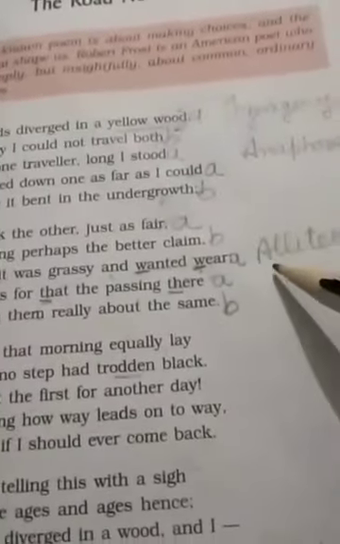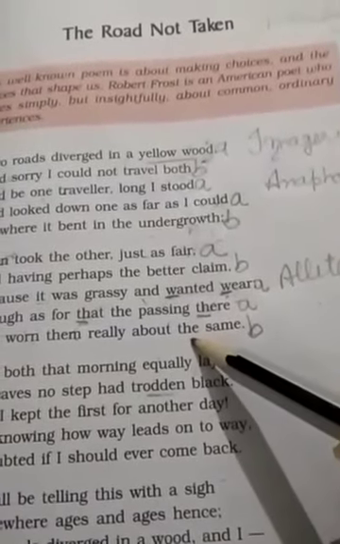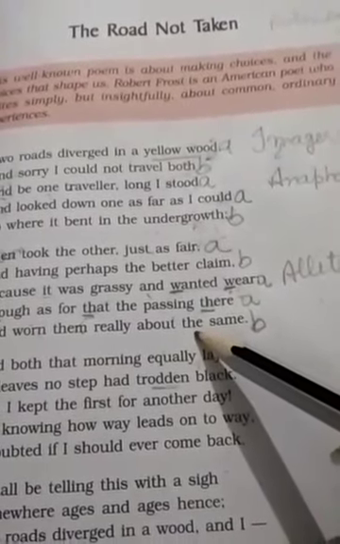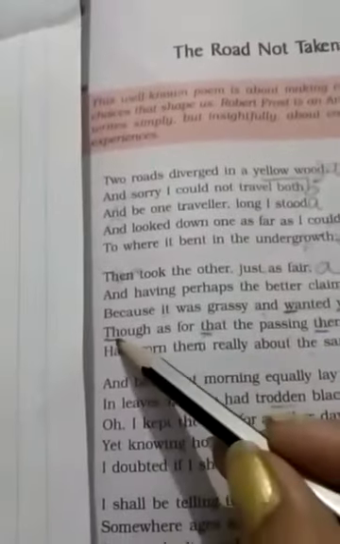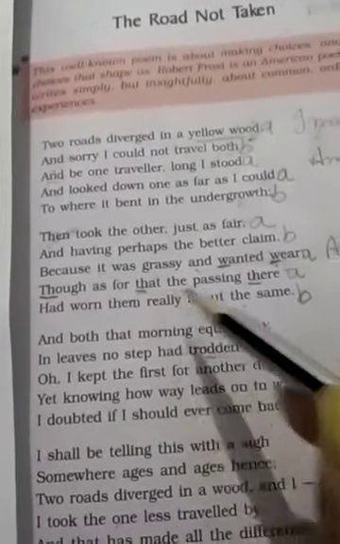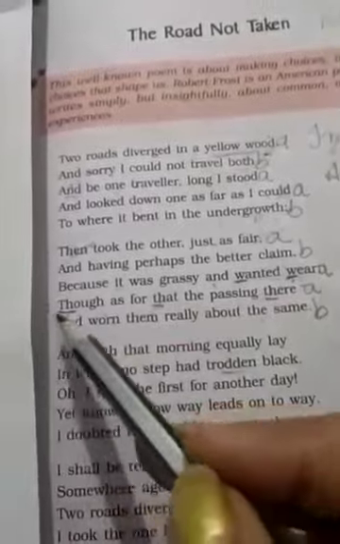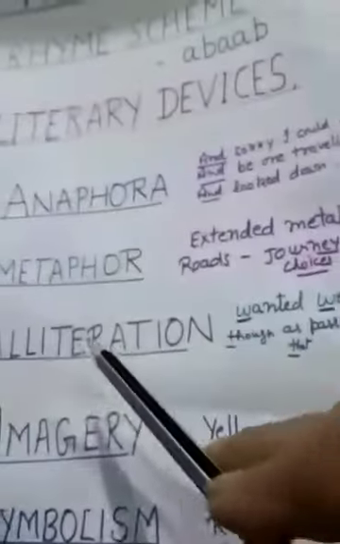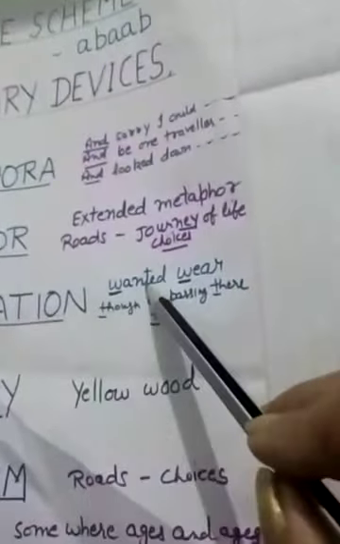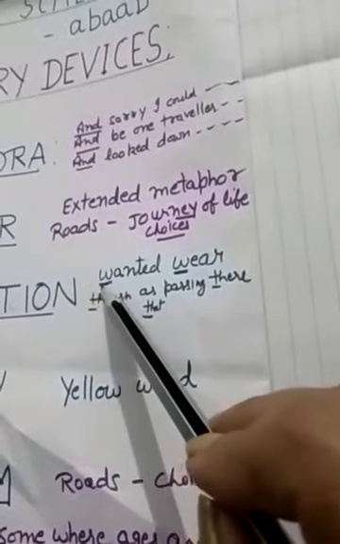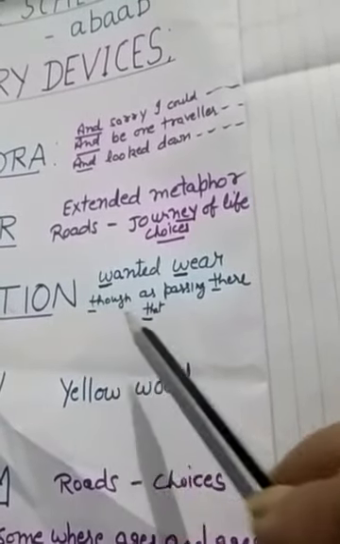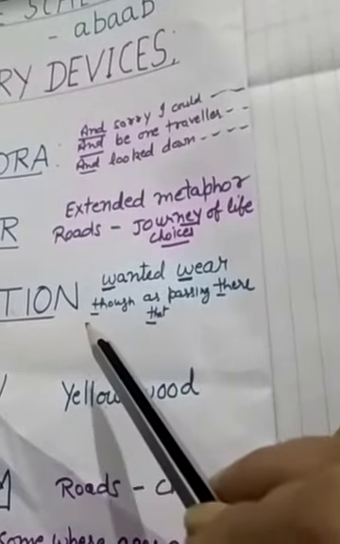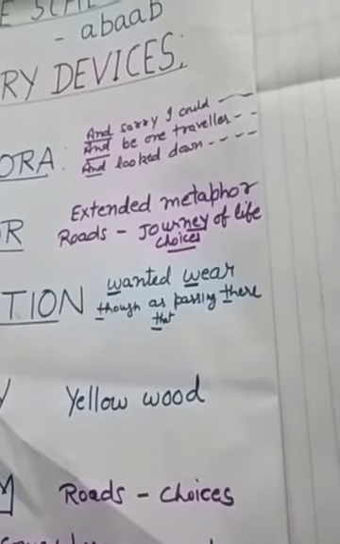What is the use of alliteration? Such devices produce a musical effect in the poem. Similarly, though, that, there start with the same consonant letter T. These two examples are of alliteration.